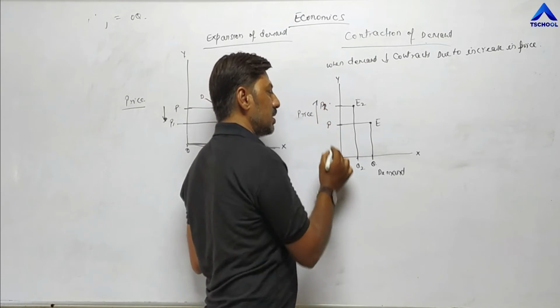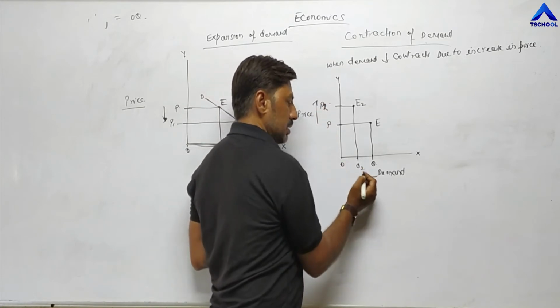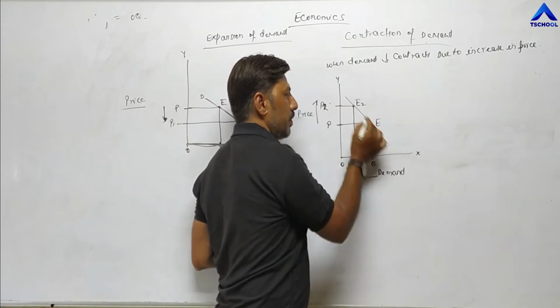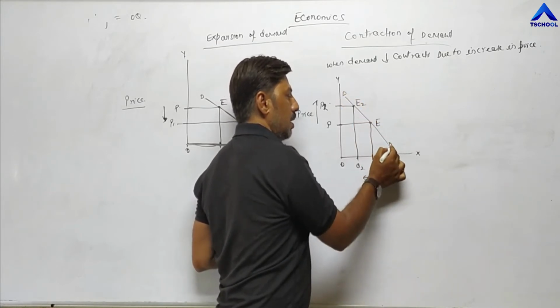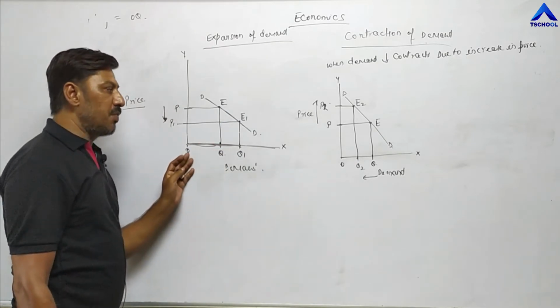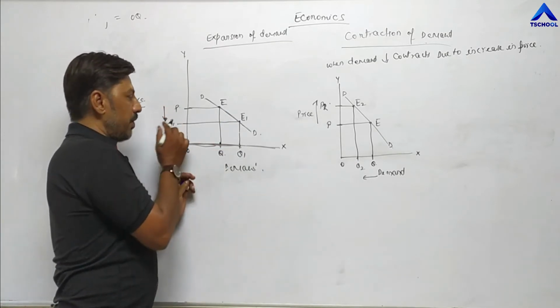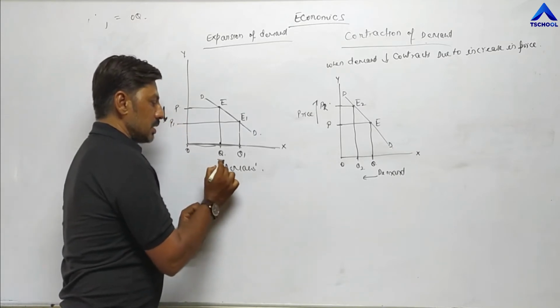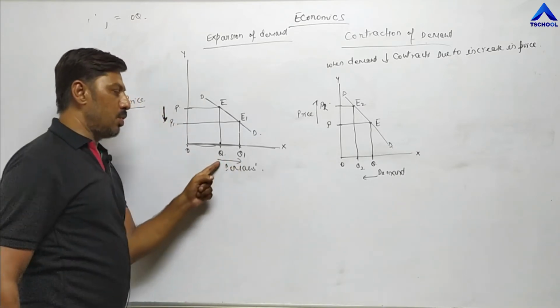When price increases, demand decreases. As a result, what happens? This is the demand curve, D. The diagram is almost similar, but what is the difference? In the earlier diagram, when price reduces, demand increases from Q to Q1.